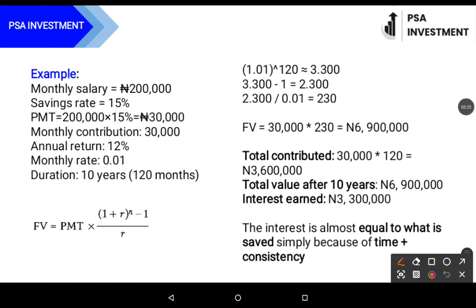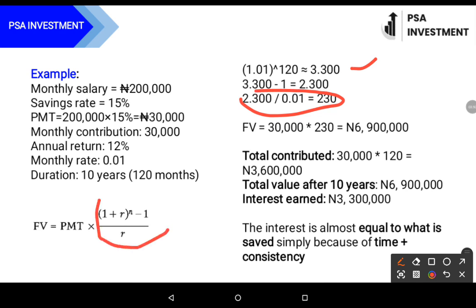So that being said, it will result to 3.300. Then we have the 3.300 minus 1, which we already have here in the formula. After that, we look at dividing this by what we have per month, which will give us 230.